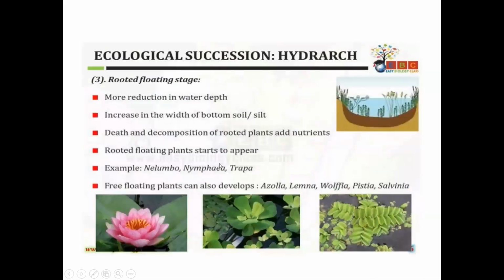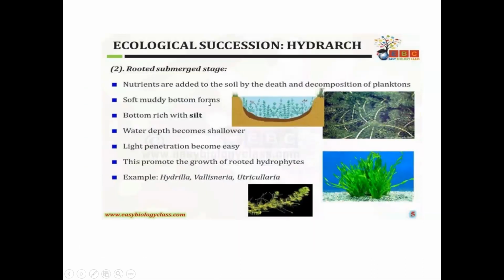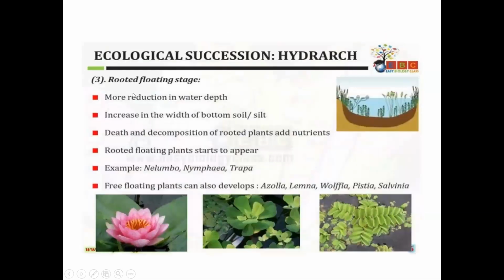So the second stage is the rooted submerged stage. Next it is replaced by the third stage, that is the rooted floating stage, in a single place only, in the pond only. Here it is modifying. There is more reduction in the water depth, an increase in the bottom soil, and death and decomposition of rooted plants and nutrients. So rooted floating plants start to appear here. Examples for this rooted floating stage are Nelumbo, Nymphaea, and Trapa.